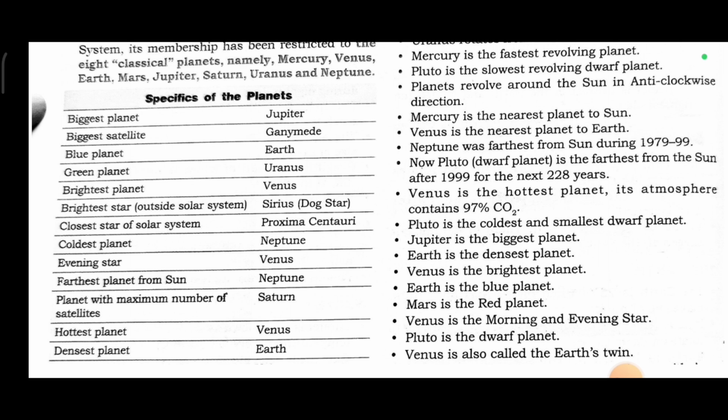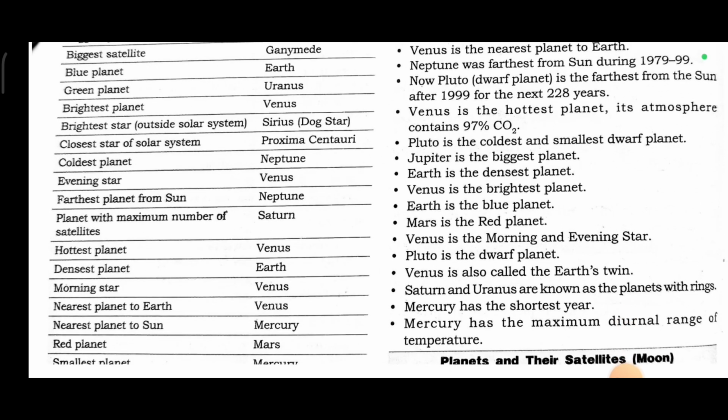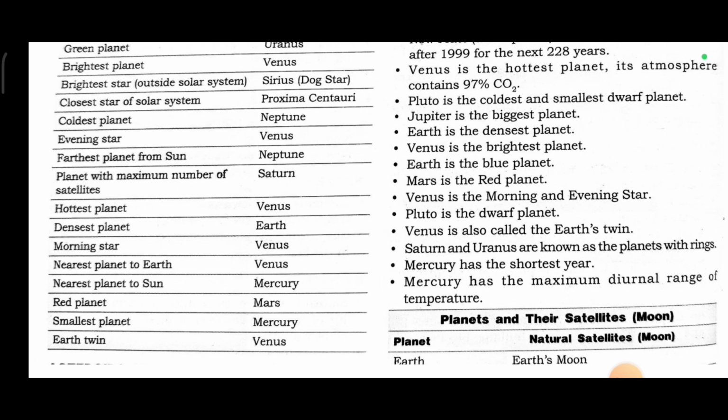Mercury is the nearest planet to the Sun. Venus is the nearest planet to Earth. Neptune was the farthest from the Sun during 1979 to 99. Now Pluto is the farthest from the Sun after 1999 for the next 228 years. Venus is the hottest planet. Its atmosphere contains 97% CO2.